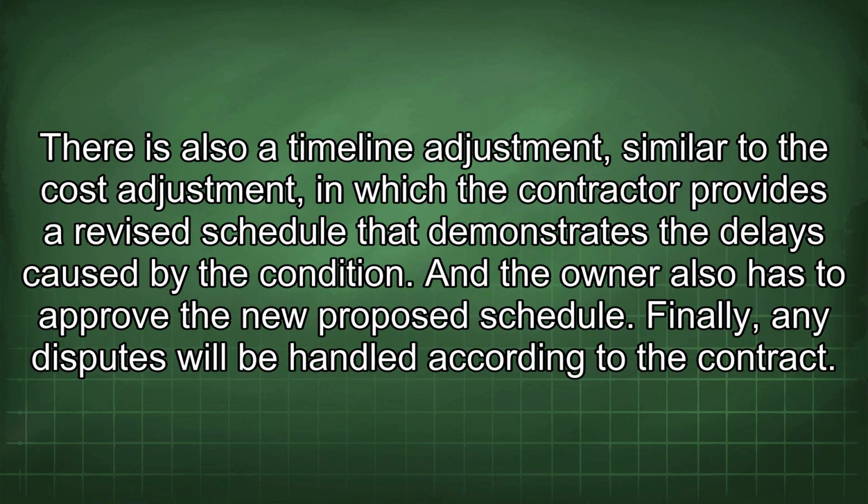There is also a timeline adjustment, similar to the cost adjustment, in which the contractor provides a revised schedule that demonstrates the delays caused by the condition, and the owner also has to approve the new proposed schedule. Finally, any disputes will be handled according to the contract.